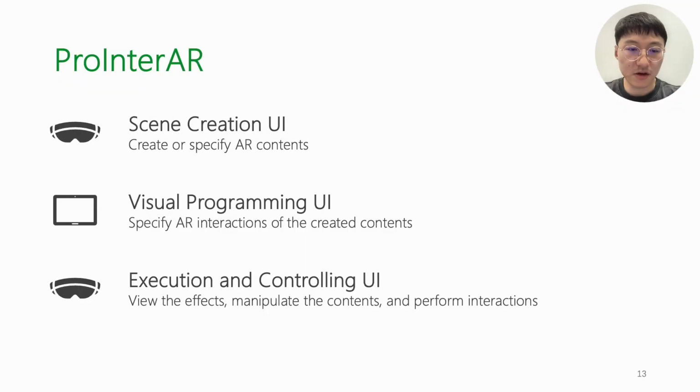It consists of 3 components: a scene creation UI to create AR contents from an AR-HMD, a visual programming UI to specify the AR interactions from the tablet, and an execution and controlling UI to experience the AR interactions from the AR-HMD. Then I will introduce them respectively.